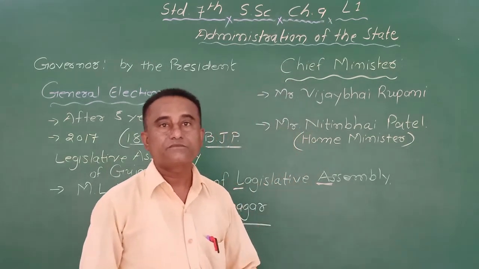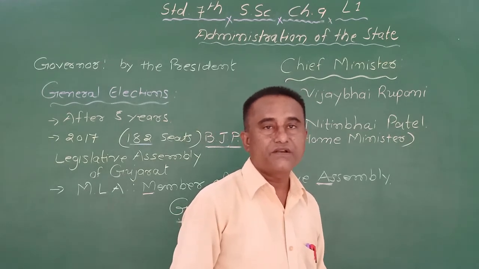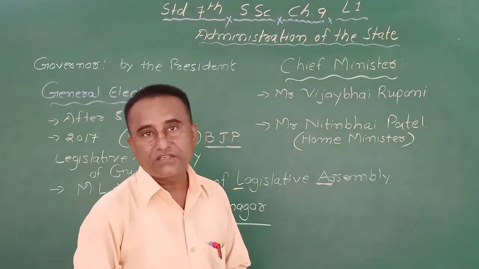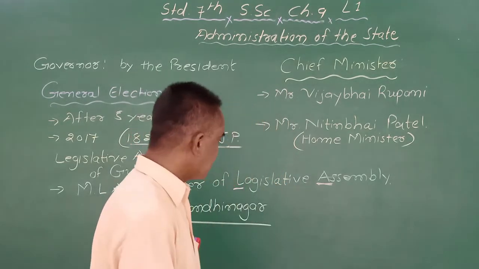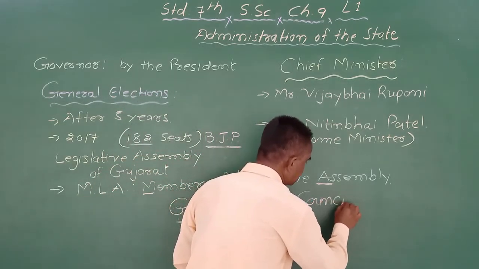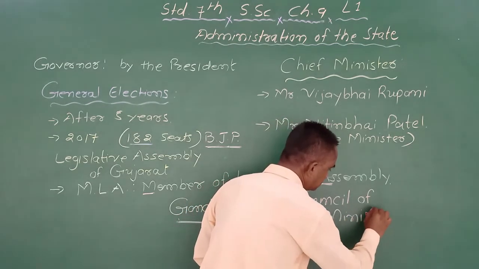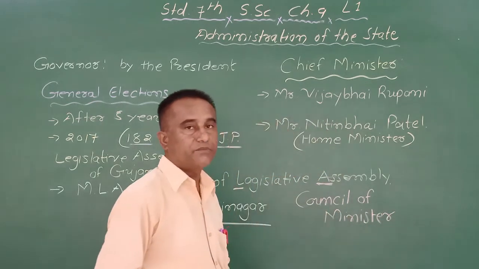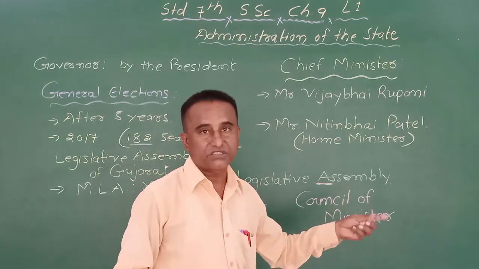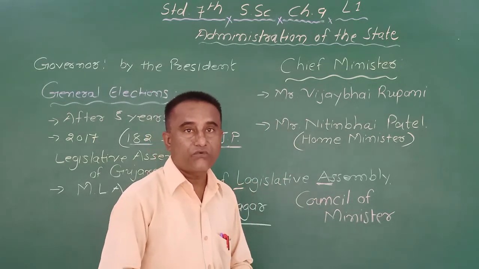After that many fields are there: transportation, construction, like this different fields are there, and for each different field a person is appointed by the chief minister, and that is called the council of ministers. Now, what is the work of the council of ministers? They look after their field, and whatever things are there, they report to the chief minister, and sometimes they also do some work for their field.